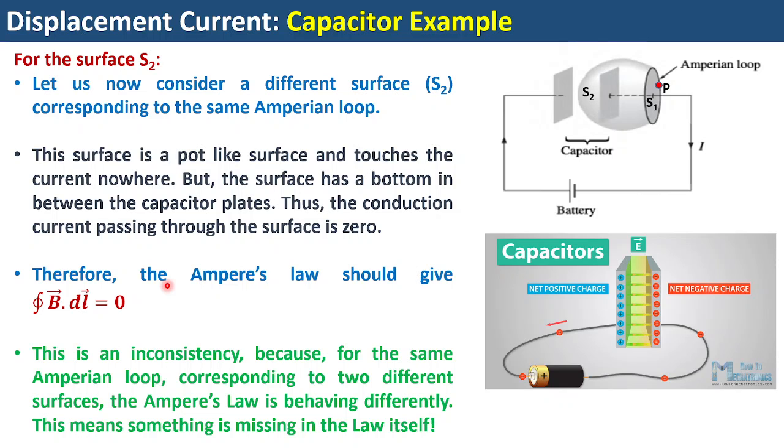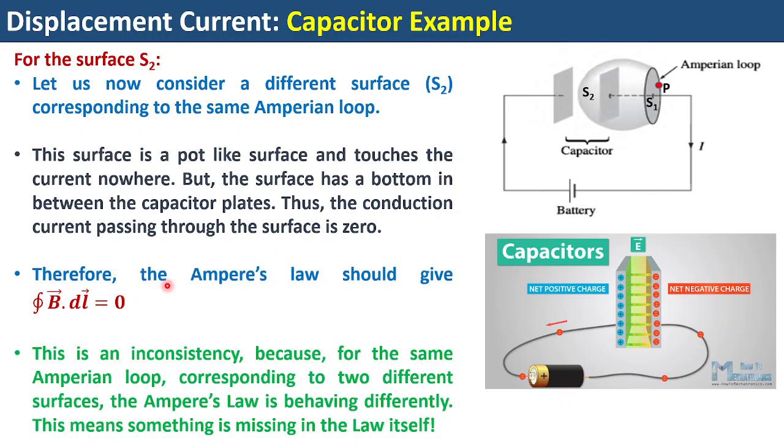If you have a law, law means what? That's the rule which governs a particular nature, a particular behavior. So the law cannot behave differently in two different circumstances. For example, if you have a law framed to be valid in this country, then that cannot be different in one part of the country and in another part of the country. The law has to be uniform.